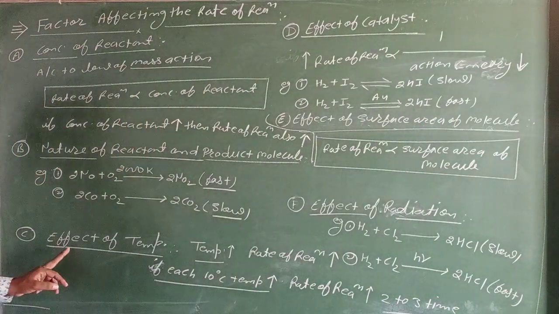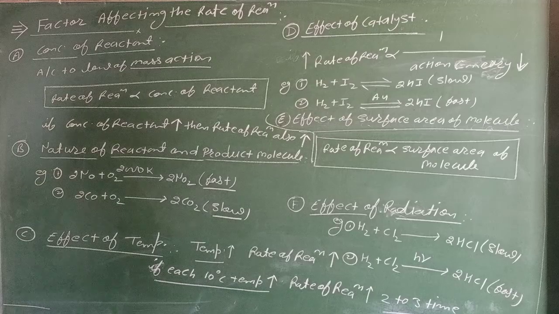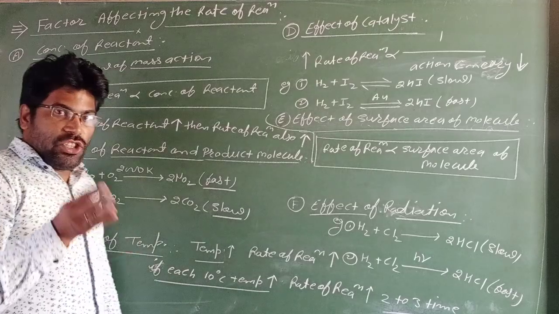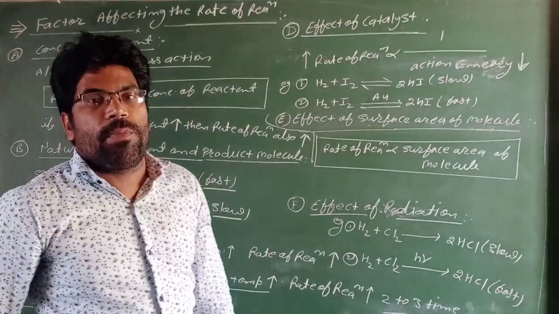Third, effect of temperature. Temperature also affects the rate of reactions.